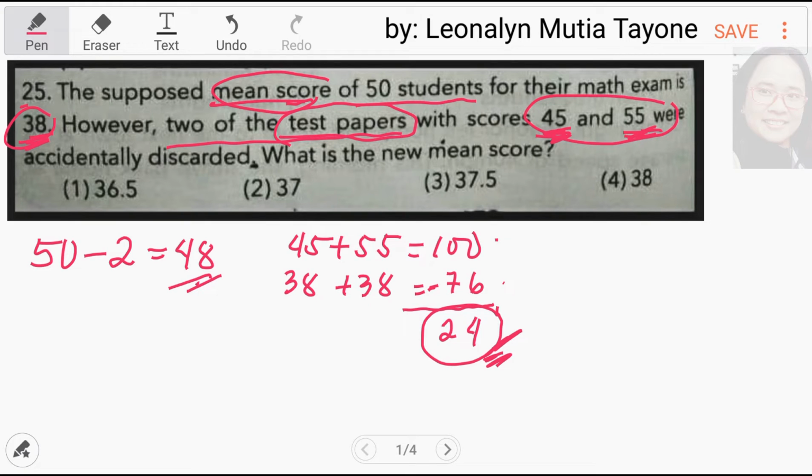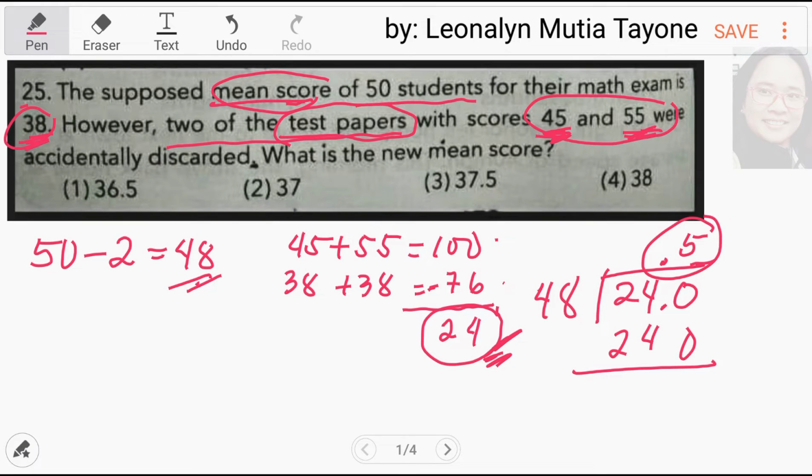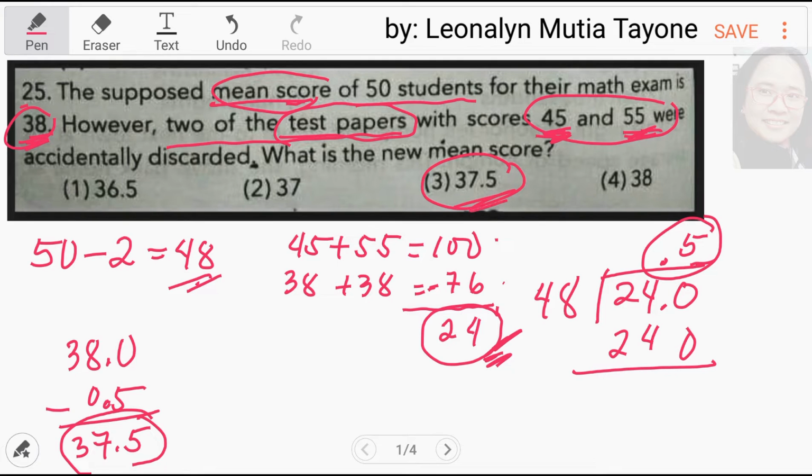Pero bago yan, ganito, itong 24 divided by 48. Kasi i-divide mo sa 48 na natira, itong 24 na to. Obviously, dagdagan pa natin ng isang 0. So, this one is 0.5. Meaning, itong 38 na average minus 0.5. Obviously, this is 37.5. Ang sagot dito ay 37.5.